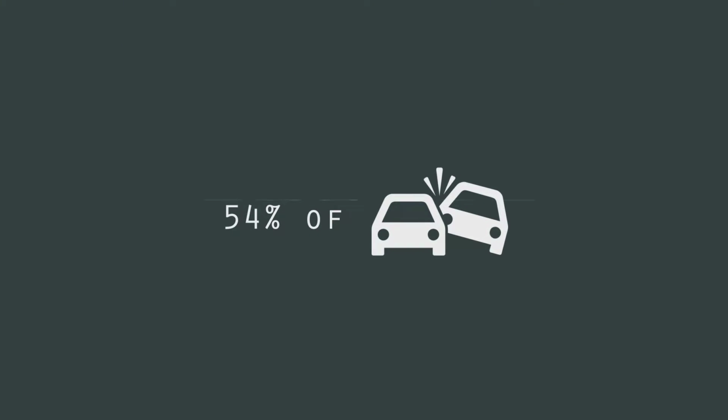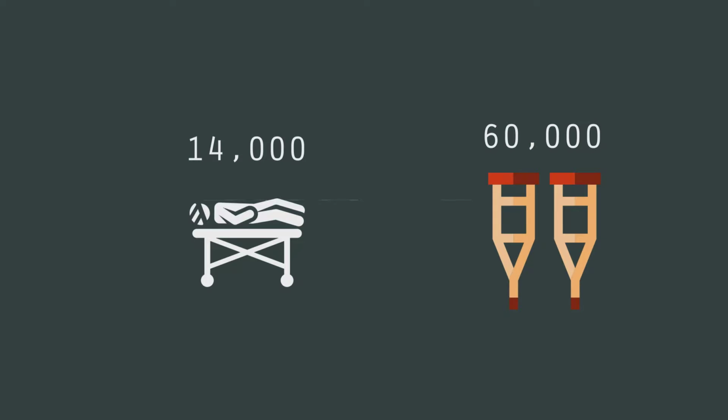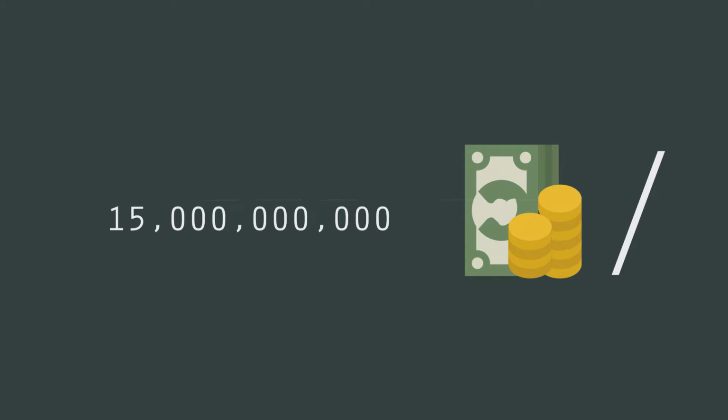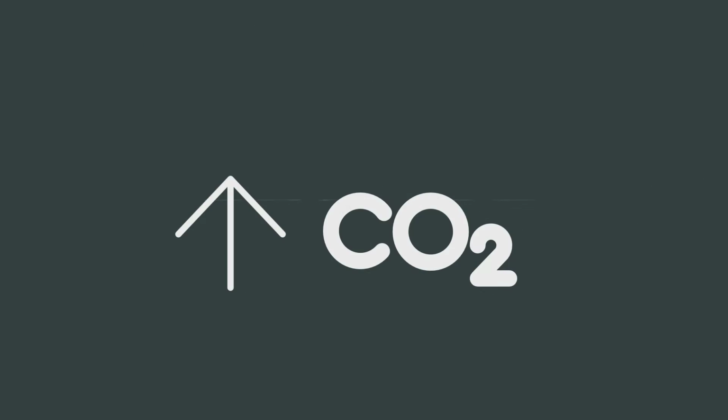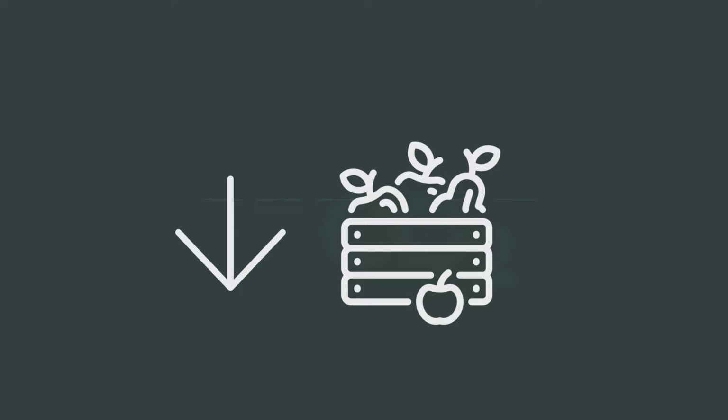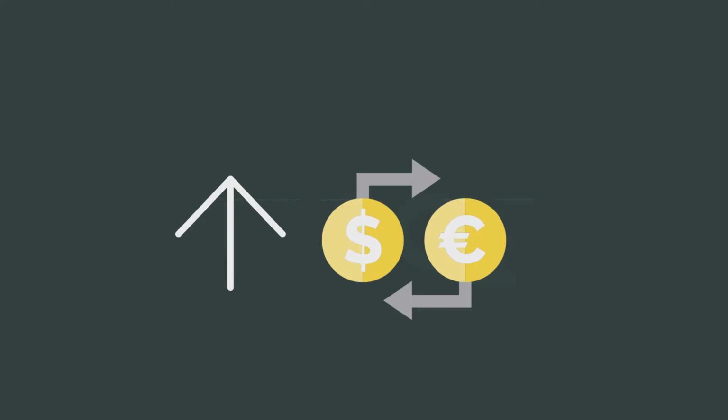Another problem is poor road infrastructure that causes 54% of the total accidents, resulting in about 14,000 killed and 60,000 injured and a total loss of 15 billion Egyptian pounds per year, making Egypt ranking first in road accidents. The aforementioned acts lead to an increase in pollution, a decrease in harvest, an increase in demand of exports, and in turn, an increase in foreign exchange.